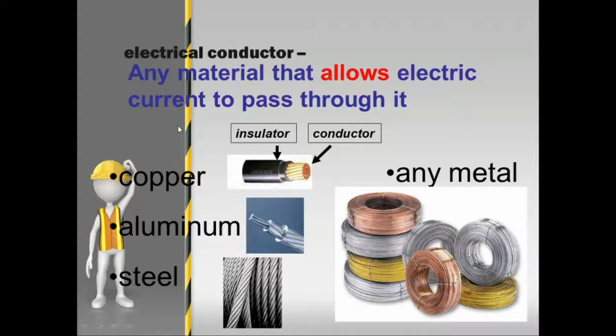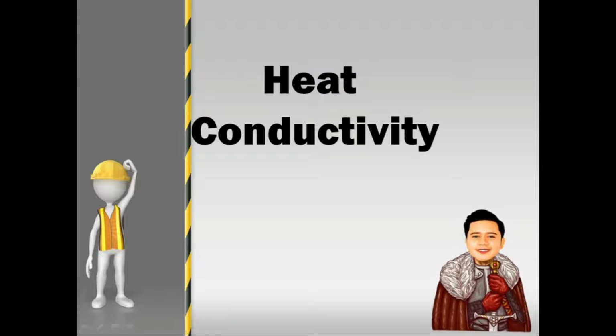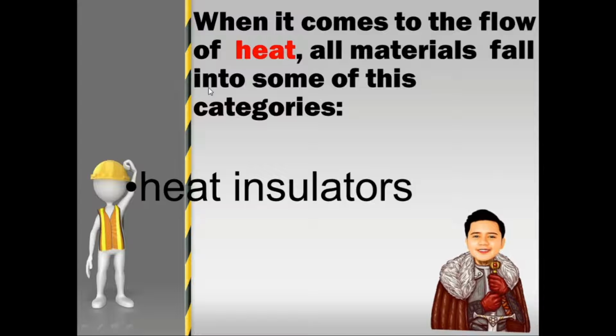So these are the examples of electrical conductor. Copper, aluminum, steel, any metal. Now we're going to the heat conductivity, just the same like the electrical conductivity. When it comes to the flow of heat, all materials fall into some of these categories.